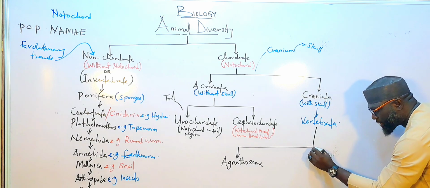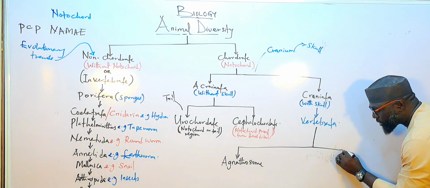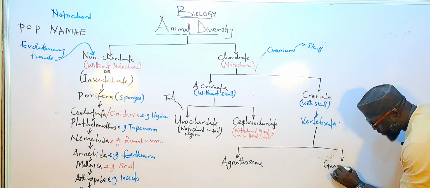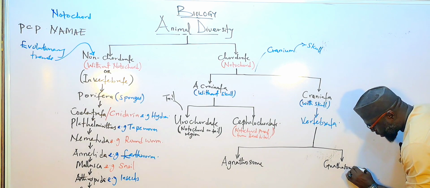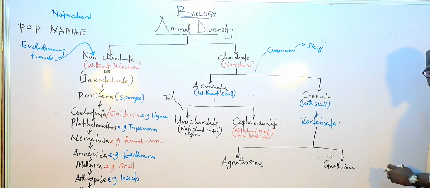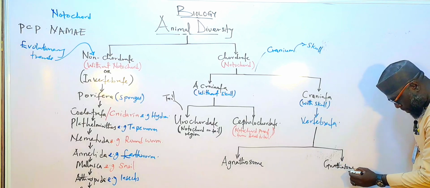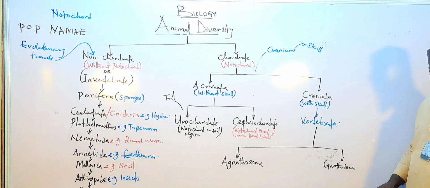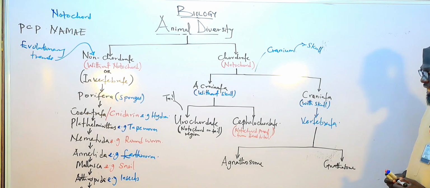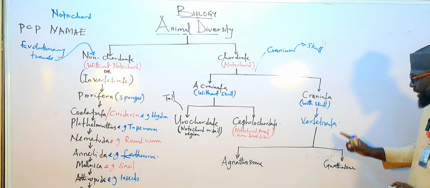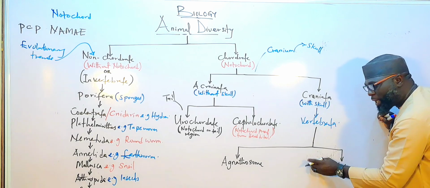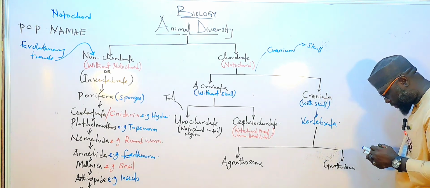Agnatha and the second one is Gnathostomata. Also, this vertebrata, we divide them into two parts based on jaw.